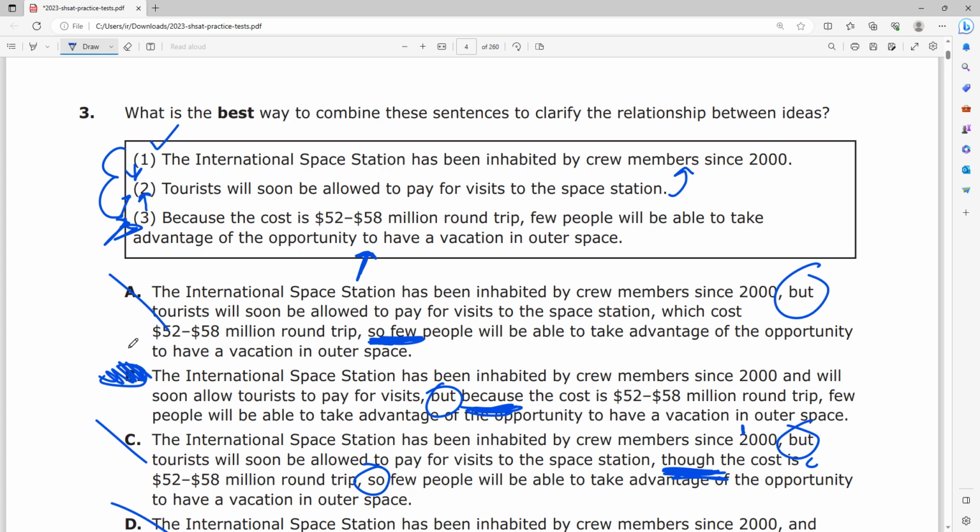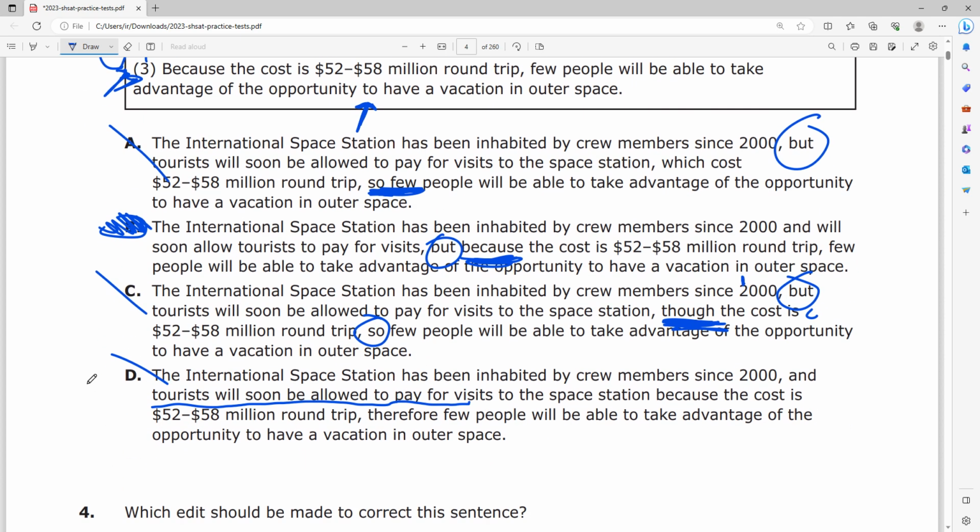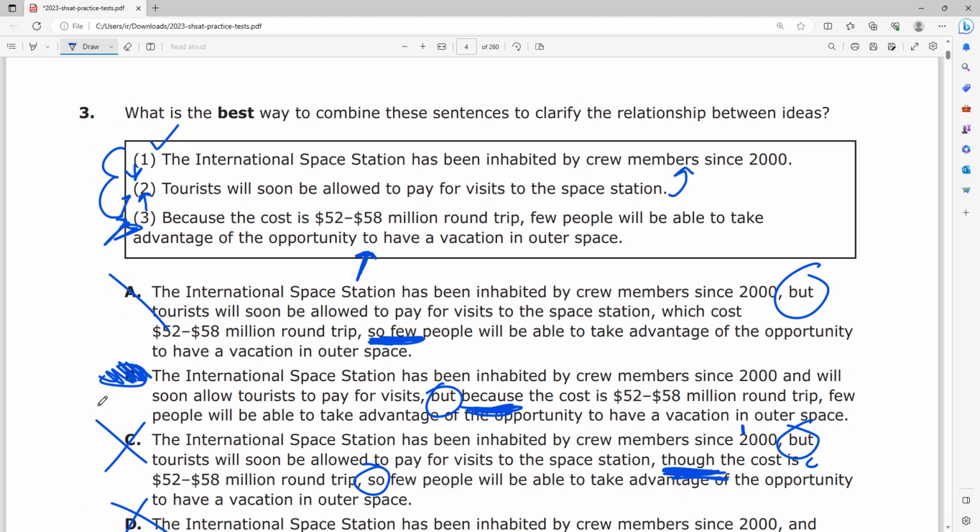As you read more sentences, as you practice what proper compound sentences look like, you will get a feel for how ideas should flow from clause to clause. If you eliminated choices C and D immediately, you're in the right place. And if you're trying to battle between A and B, I understand. It's a subtle difference between both of them, but as you practice more, you should be able to pick out B as the right answer.